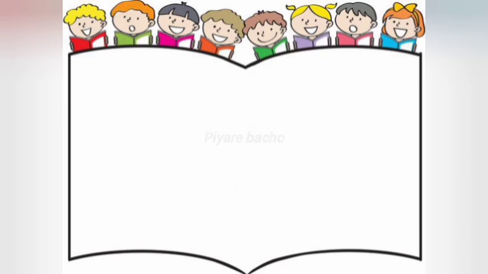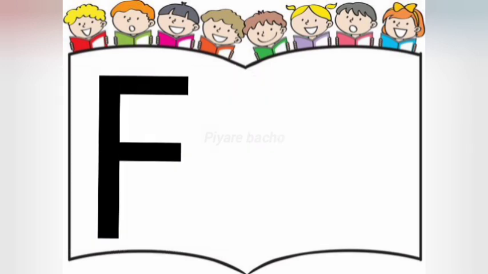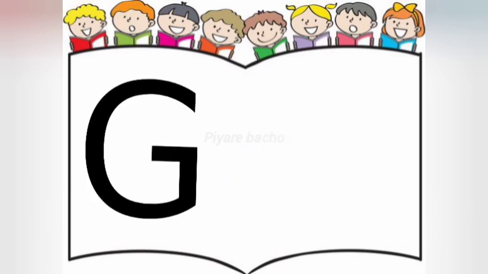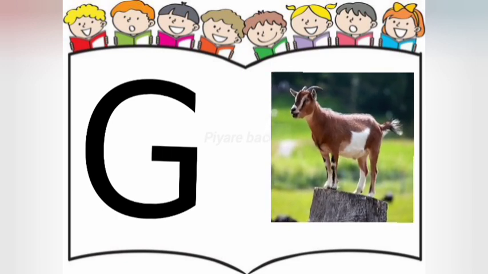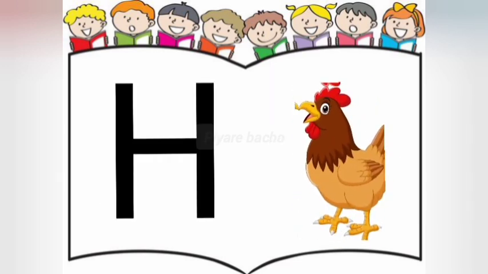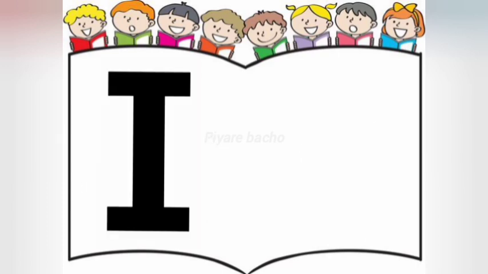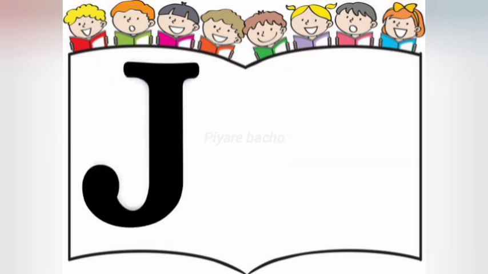Wow, wow. E for elephant. Elephant means hathi. F for fish. Fish means machli. G for goat. Goat means bakri. H for hen. Hen means murgi. I for ice cream. Yummy, yummy.